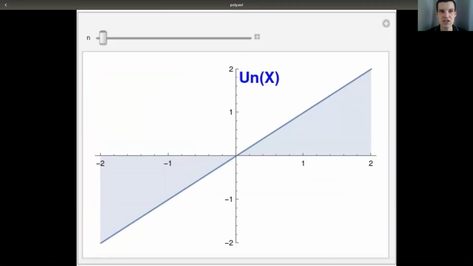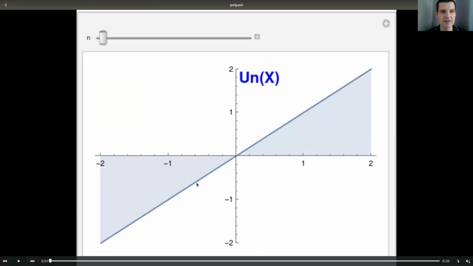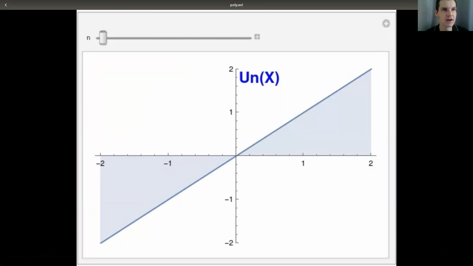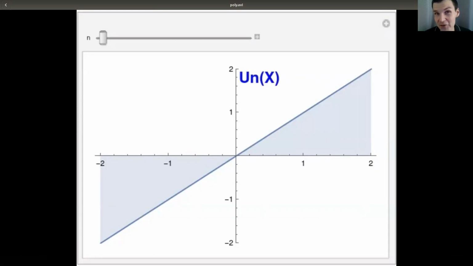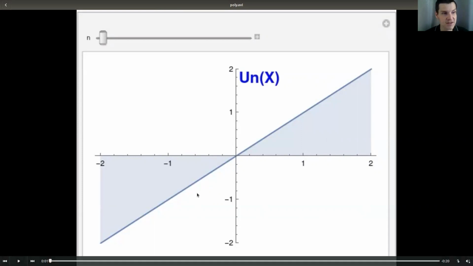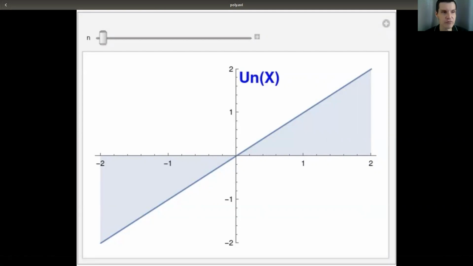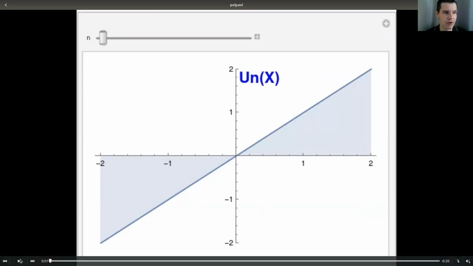So here's my animation. It will run in a second. This plots the Chebyshev polynomial in the crucial range, which is usually -2 up to 2. I will come back to that in a second. That's where all the roots of the polynomials are. And as you will see, as n increases, the Chebyshev polynomials really don't look like polynomials anymore. They look like cosine or sine functions. So let's have a look. It starts with something like n equals 2, and then it increases n as we go along in the video.